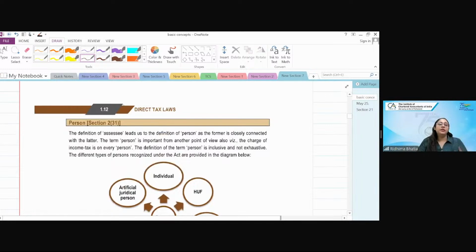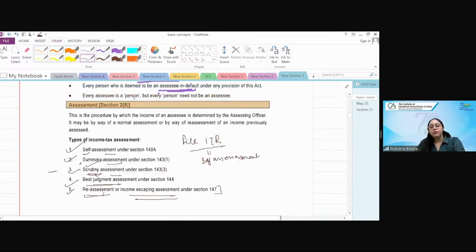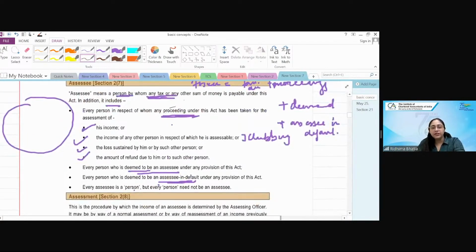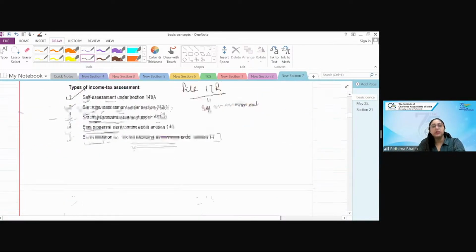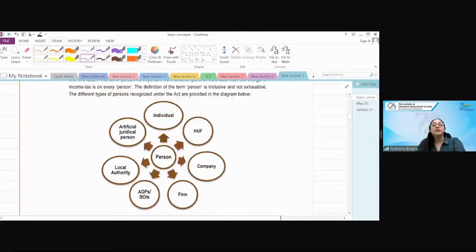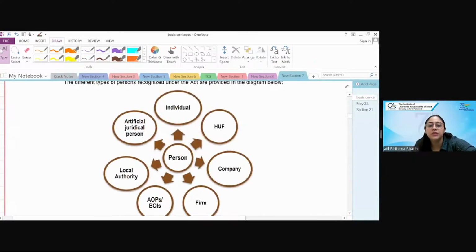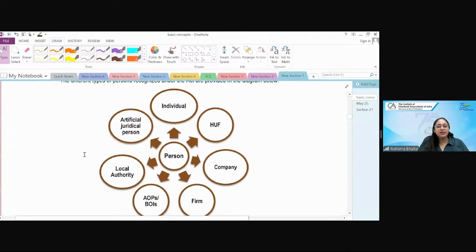Now we come to the meaning of person. What we all think we know, honestly, we don't. Everywhere here it's written person, person, person. In daily parlance, we understand that a person is me and you, any human being, right?